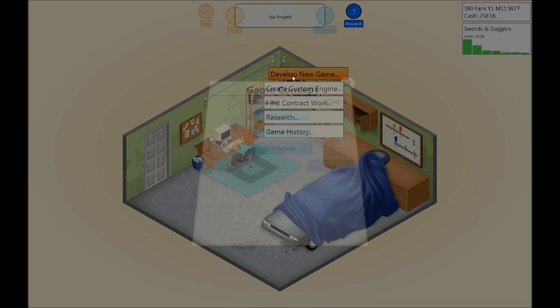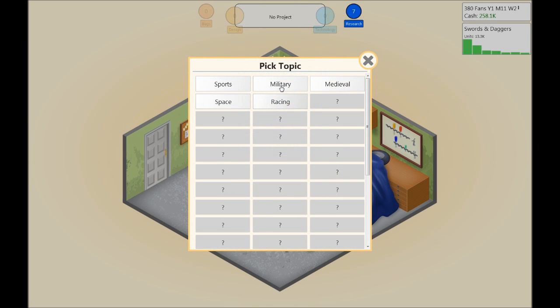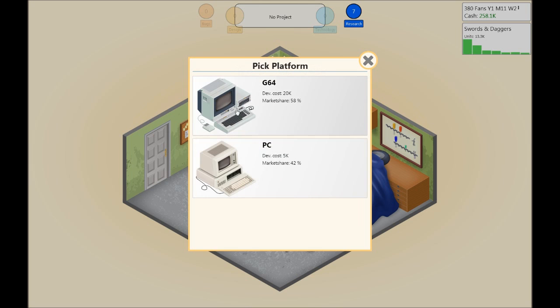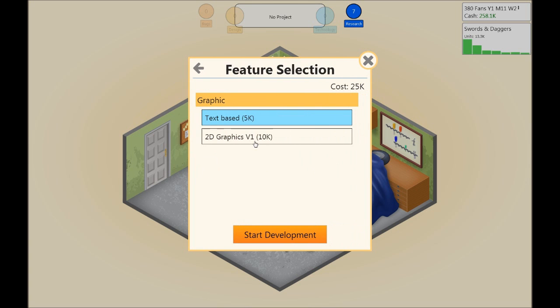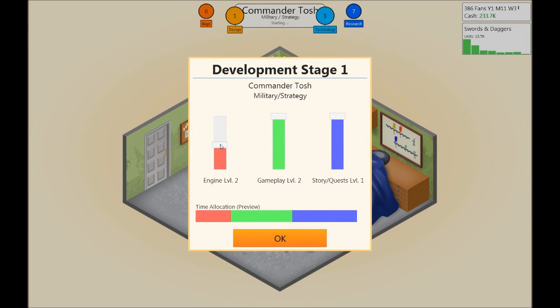So I will make a new game, because game is what makes us money. And we will do a military strategy game for the G64, and we're gonna call it Commander Tosh, just for fun. And it's gonna be 2D graphics, of course. And here we go. We're making money.